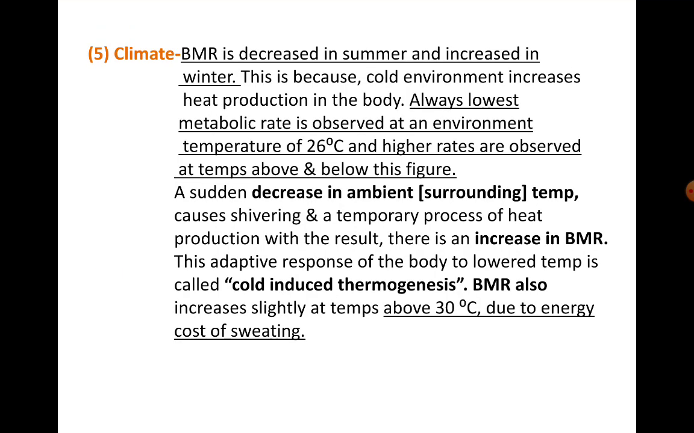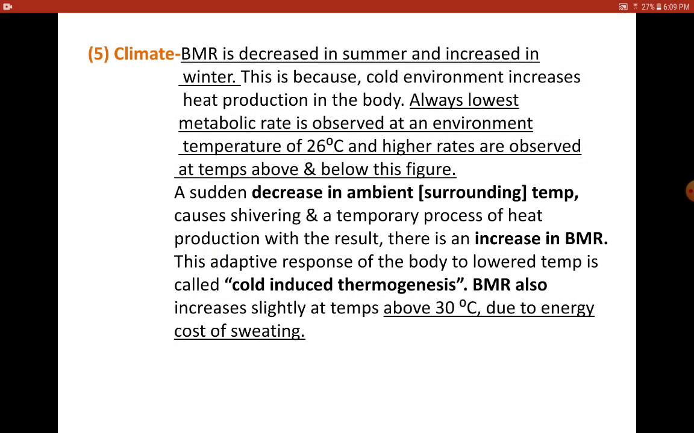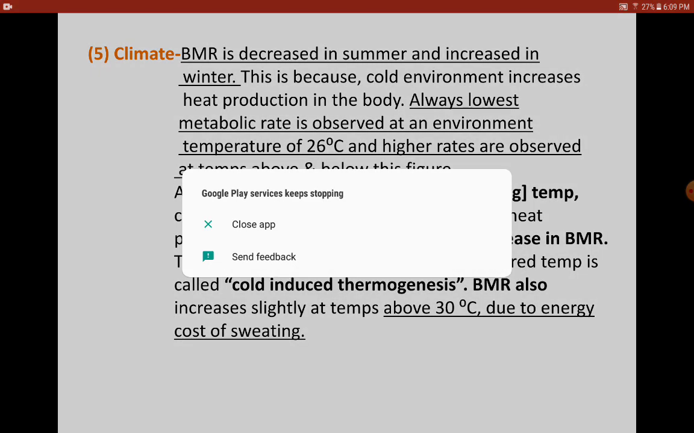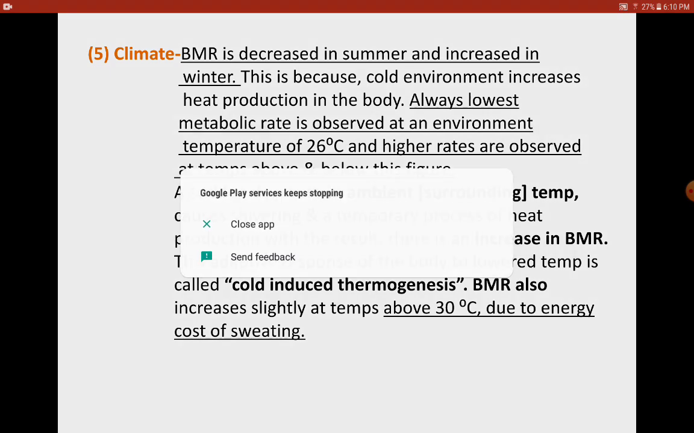Now coming to the climatic condition. BMR is generally found to decrease in summer and it increases in winter. Now why does it have to increase in winter? So see here, the metabolic rate is observed at an environment of 26 degrees, and higher rates anywhere above or below 26 degrees can change the BMR values. Now why is it? Say for example there is a sudden decrease.